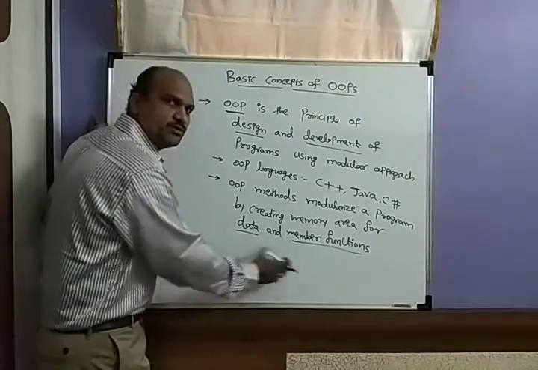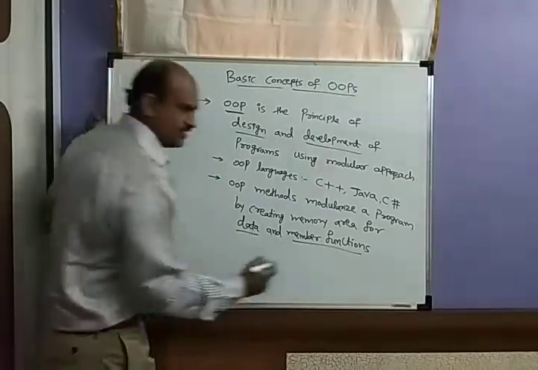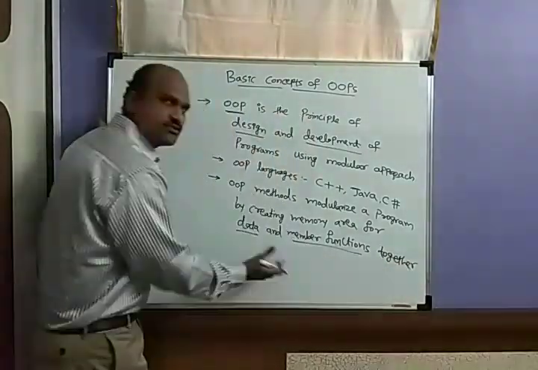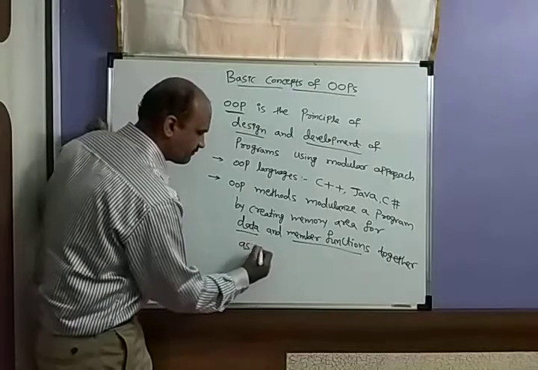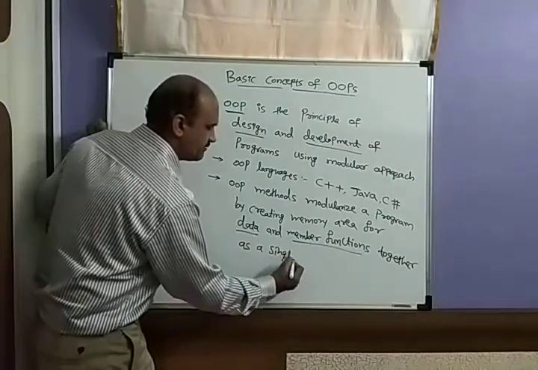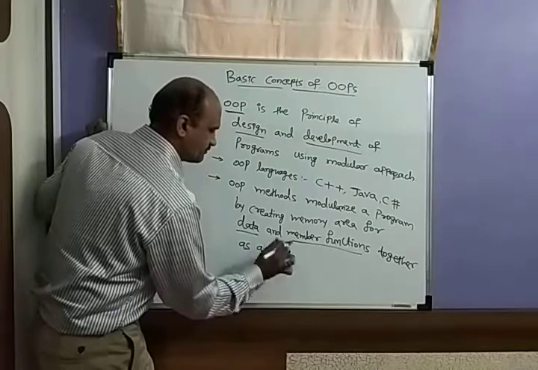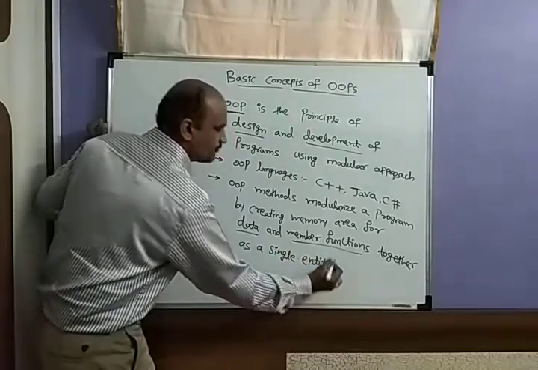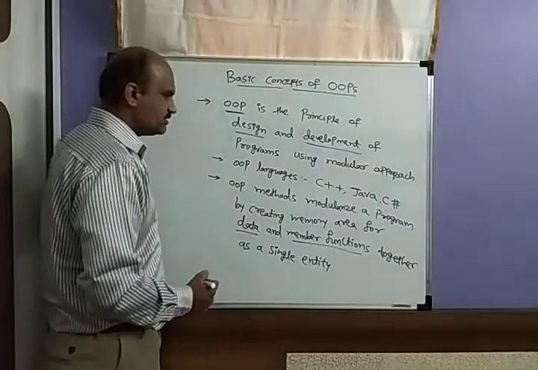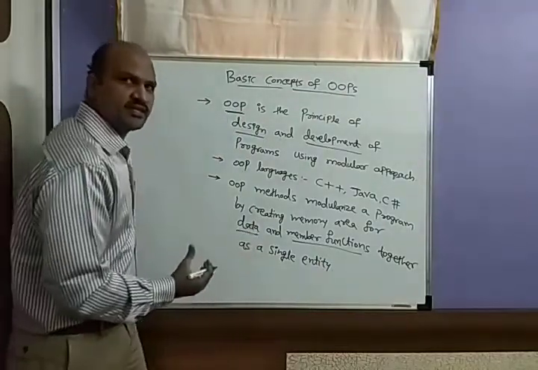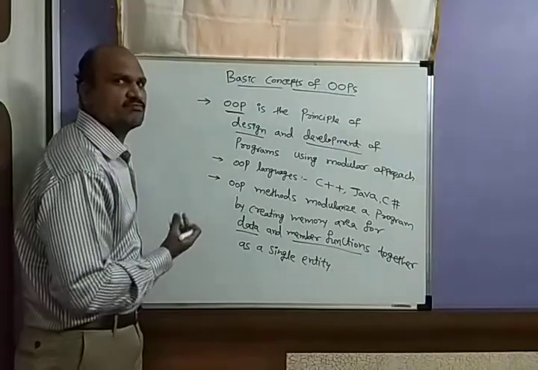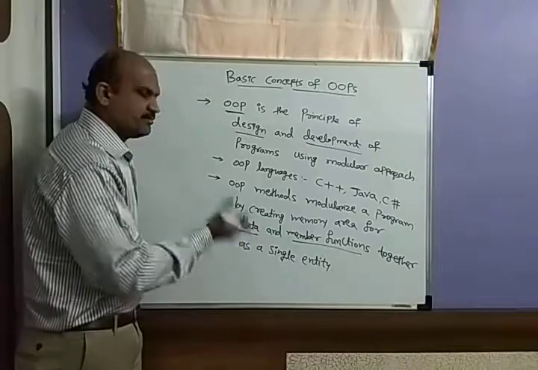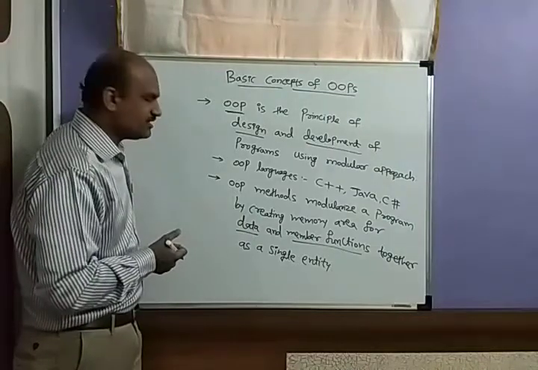When you combine both, you call it a single entity. Both data and functions together form a single entity. So the basic idea is you need the data and you need some functions, that is member functions. When you combine both, you get data and member functions as a single entity.